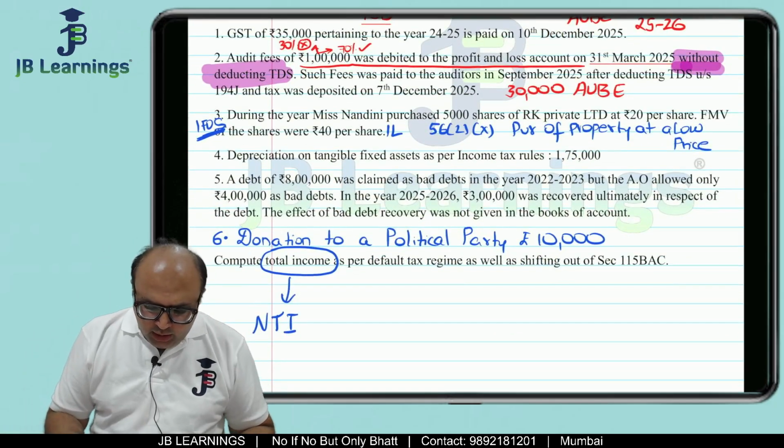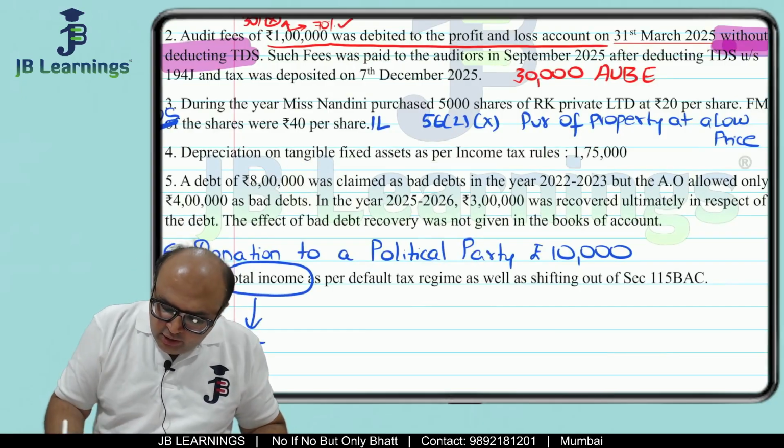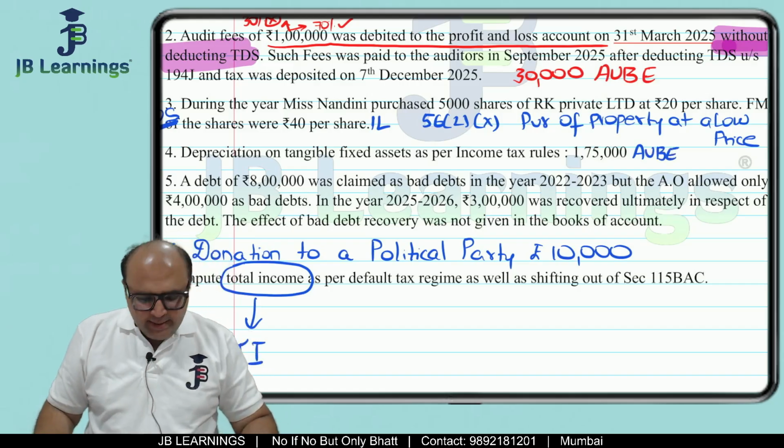Okay, so now depreciation as per the tangible fixed asset is this much. So this will go under AUBE, allowed unrecorded business expense.